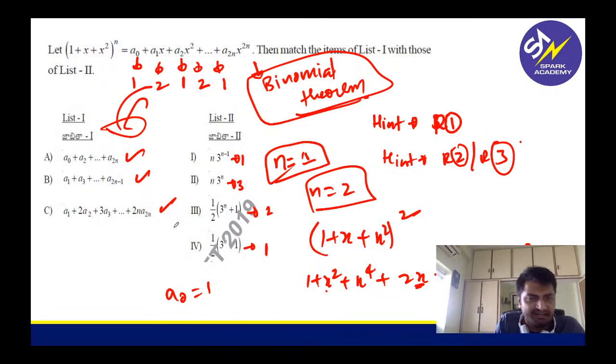So I've just converted this into a mathematical induction question. I'm not using binomial theorem. I've just used given n equal to 1, n equal to 2, expanded, compared, you got the coefficient values, and I'm just giving in this. So it's round 1 if you know this hint. Wherever question option in terms of n, you just have to